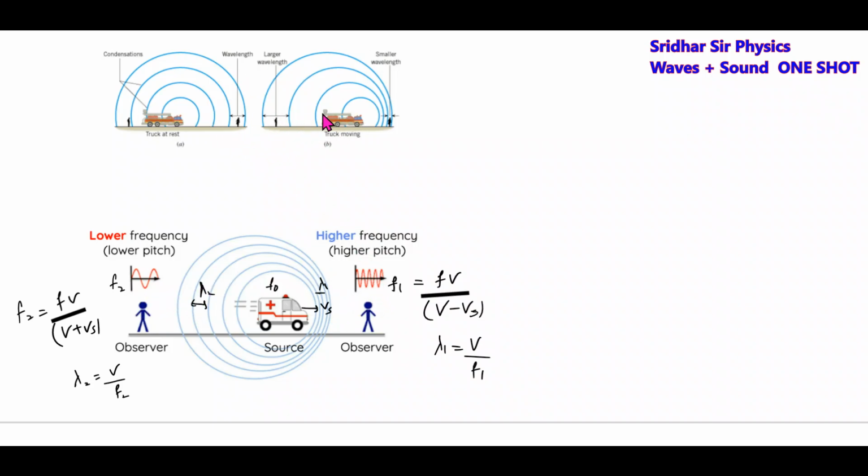The same conditions will arise here. When the truck is at rest, the wavelength will be the same. When the truck is moving, this wavelength and this wavelength will be different. That I am showing here.